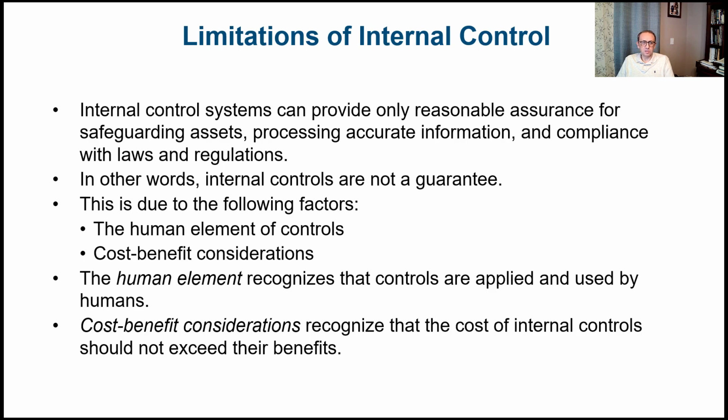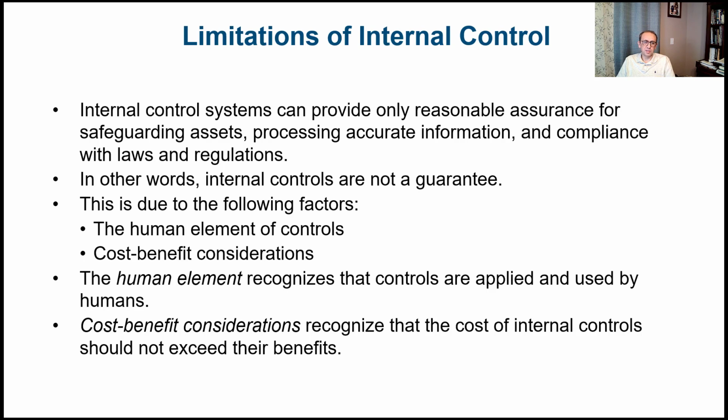One of these factors is the human element of controls. Controls are mainly performed by individuals, and people make mistakes sometimes. So human errors can be part of the limitation of internal controls. Also, the cost-benefit consideration. Sometimes it might be very expensive to have controls for something that's not really worth it.